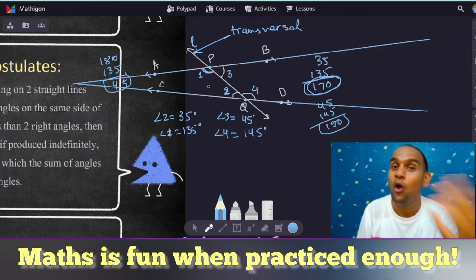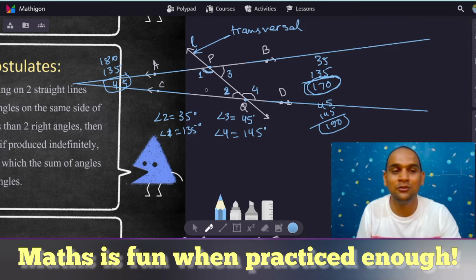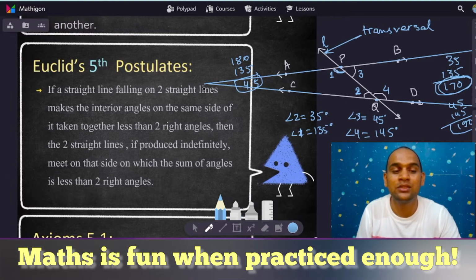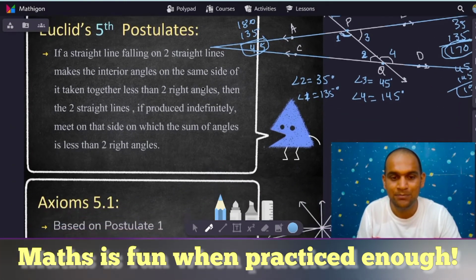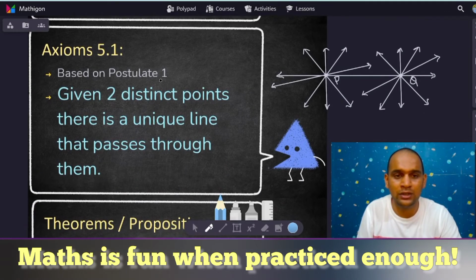Now you can think, what if the sum is 180 degrees? That is an equivalent version of the fifth postulate, which gives us parallel lines. Now here we have an axiom which is based on postulate number 1.